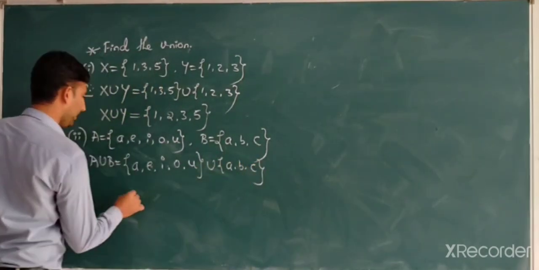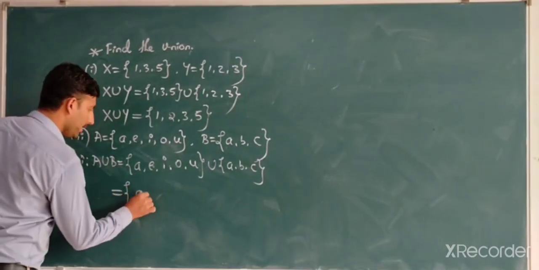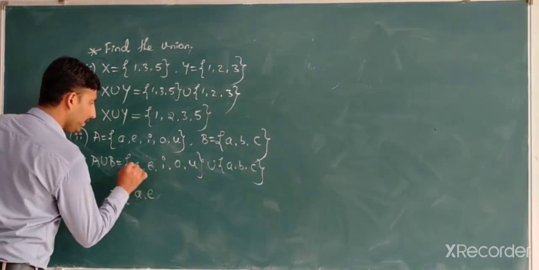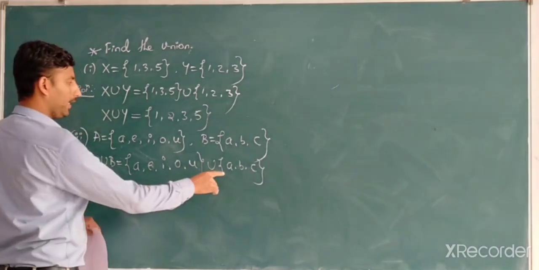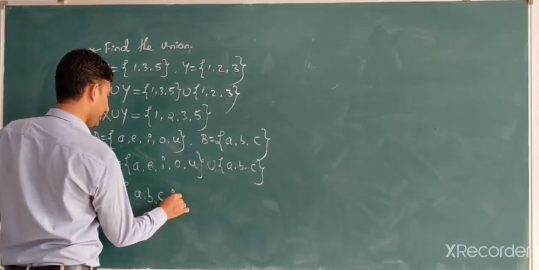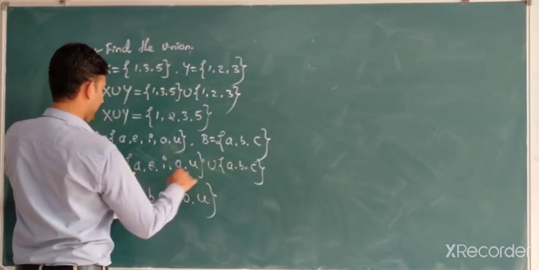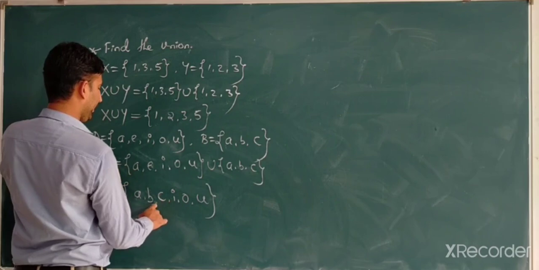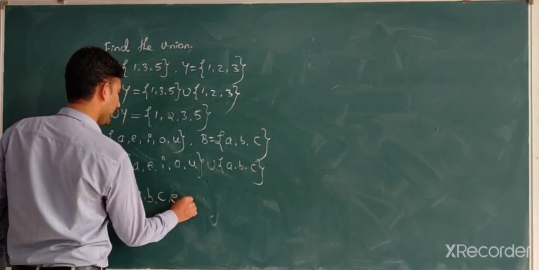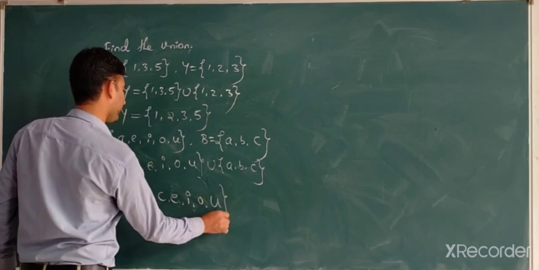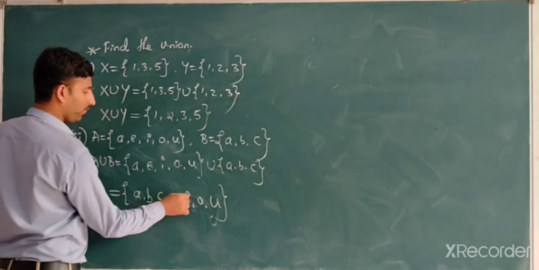Then what are the elements? A, B, C, and then E, I, O, U. Correct? A, B, C, E, I, O, U. Right? 1, 2, 3, 4, 5, 6, 7.